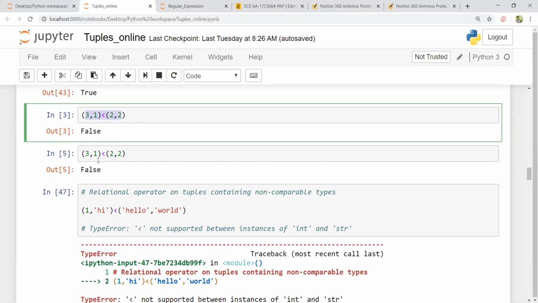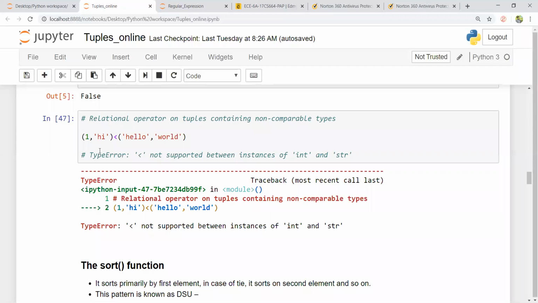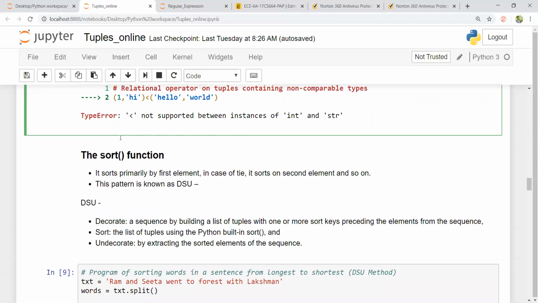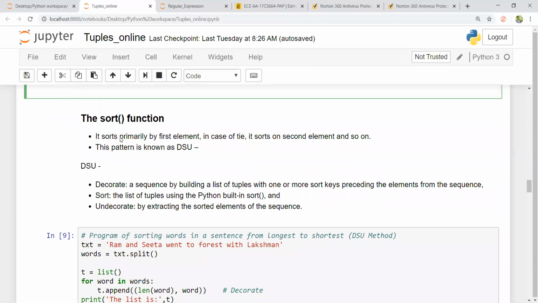Relational operators on tuples containing non-comparable types. See, here I'm trying to compare an element which is an integer with a string. So this is not supported between instances of integer and string. So tuples cannot be compared across different types. Again, this is an important aspect.